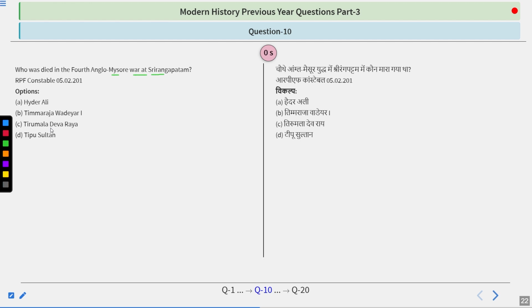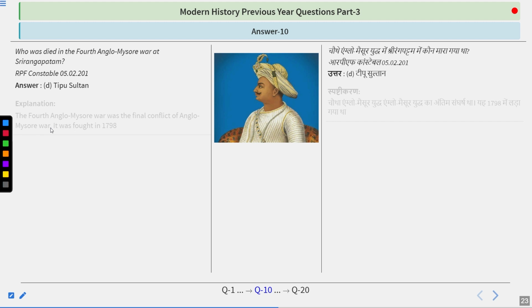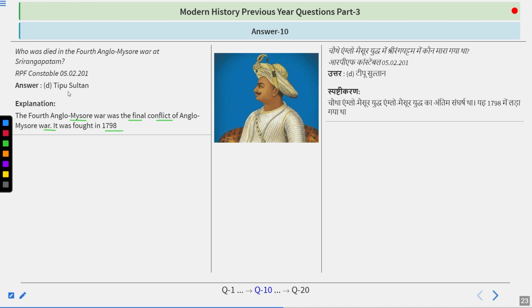And I guess you have figured it out. The answer is Tipu Sultan. So the Fourth Anglo-Mysore War was the final conflict of the Anglo-Mysore Wars. It was fought in 1799. So the answer is Tipu Sultan. He was the son of Hyder Ali, and after he died, the whole Mysore kingdom was handed over to the Wadiyar dynasty, and they particularly also adopted the subsidiary alliance of the Britishers.